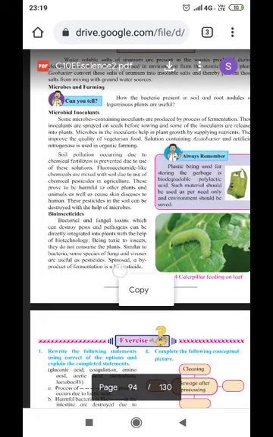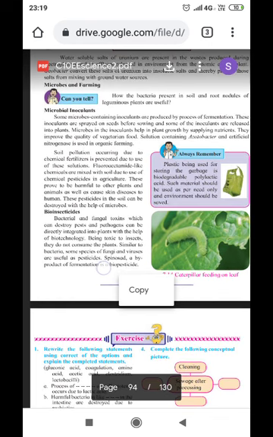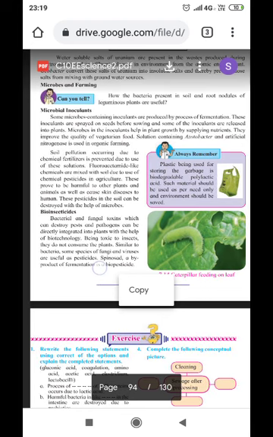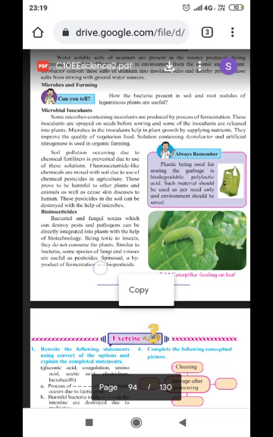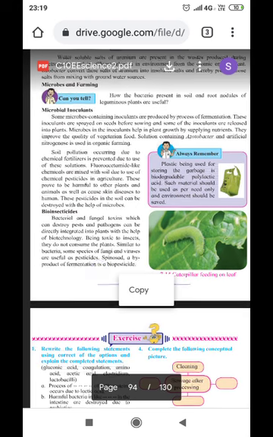Microbial inoculants. Some microbe-containing inoculants are produced by the process of fermentation. These inoculants are spread on seeds before sowing, and some of the inoculants are released into plants. Microbes in the inoculants help in plant growth by supplying nutrients. They improve the quality of vegetarian food. A solution containing Azotobacter and artificial nitrogen is used in organic farming. Soil pollution occurring due to chemical fertilizer is prevented by the use of these solutions.